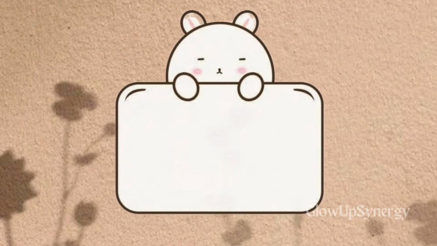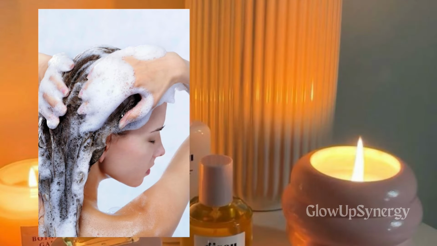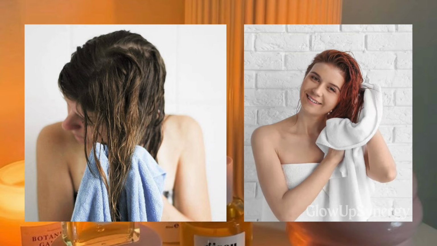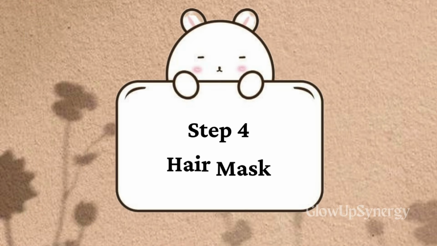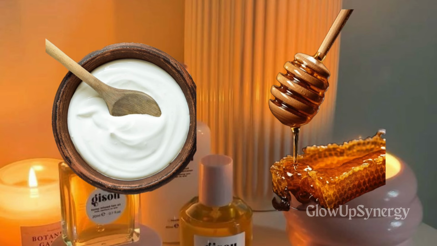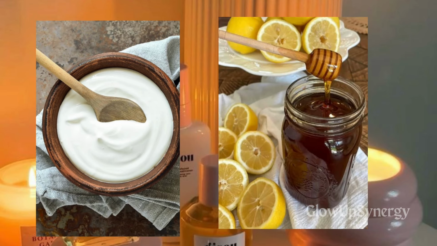Step 3. Hair wash. After this, wash your hair with shampoo and conditioner. Pat dry your hair with a towel. Step 4. Hair mask. For this, you need curd and honey. Take curd as per your hair length and 4 to 5 tablespoons of honey.